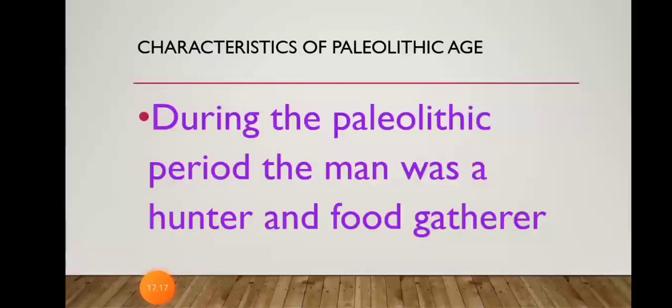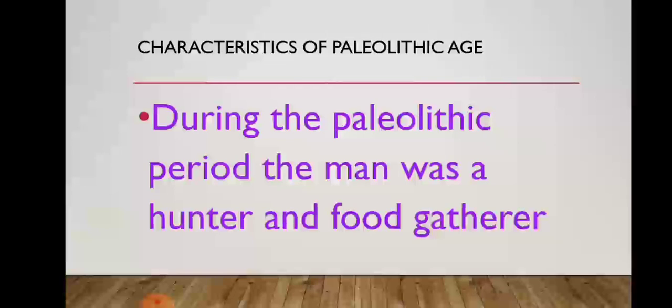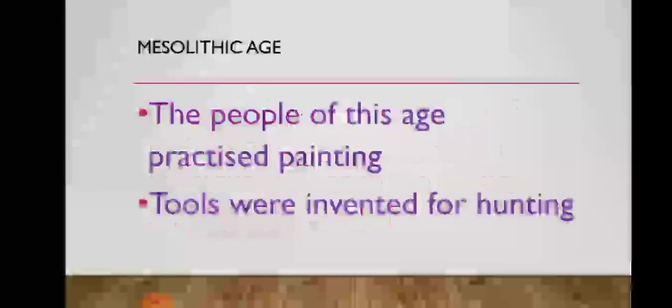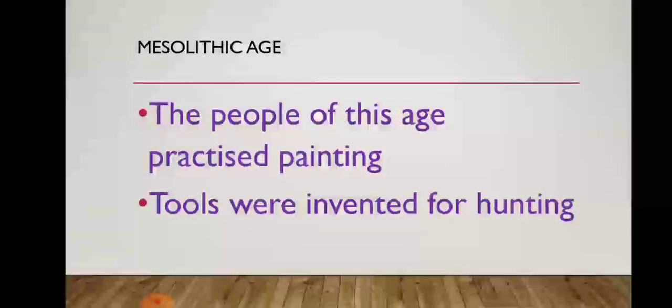Along with this, we saw the characteristics of the Paleolithic age. In the Paleolithic age, man was living like an ape. In the Mesolithic age, people practiced painting, and tools were invented for hunting purposes.